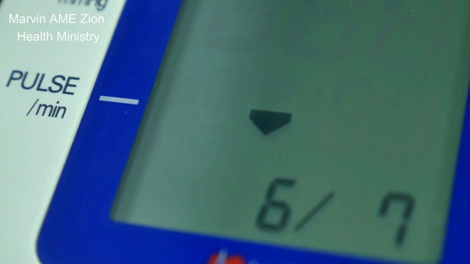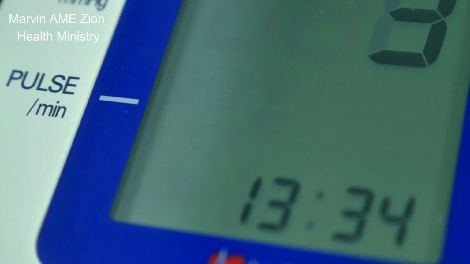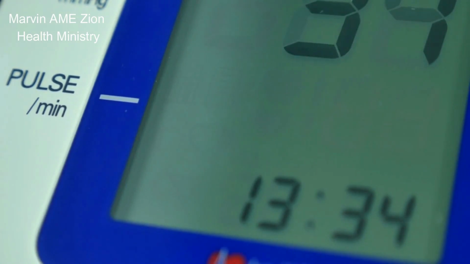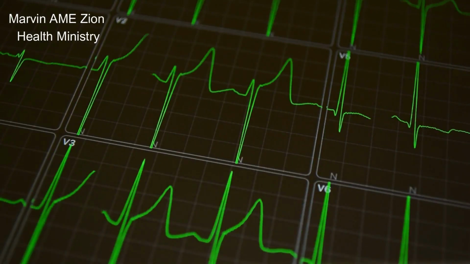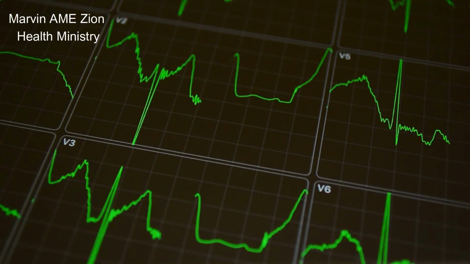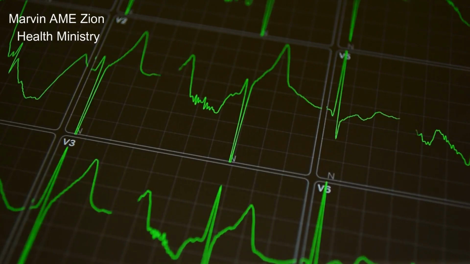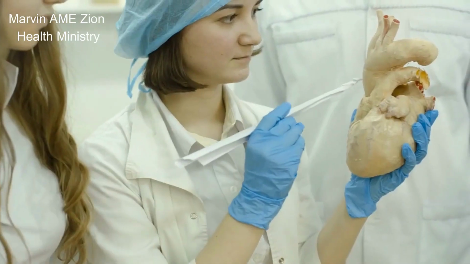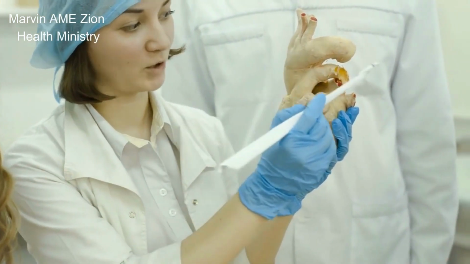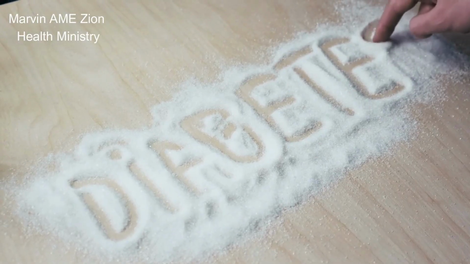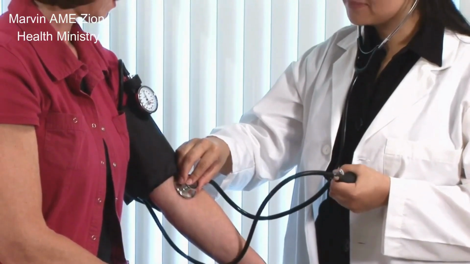Causes. In a healthy heart, this heart signaling process usually goes smoothly, resulting in a normal resting heart rate of 60 to 100 beats a minute. Things that can cause an irregular heartbeat, arrhythmia, include: 1. Current heart attack or scarring from a previous heart attack. 2. Blocked arteries in the heart, coronary artery disease. 3. Changes to the heart structure, such as from cardiomyopathy. 4. Diabetes. 5. High blood pressure.